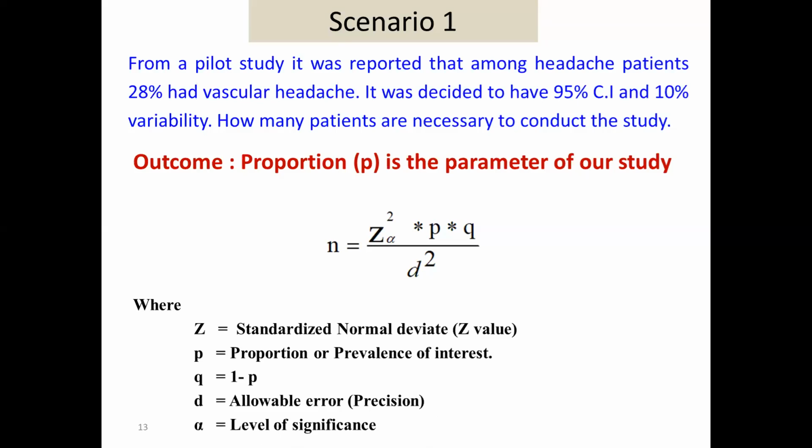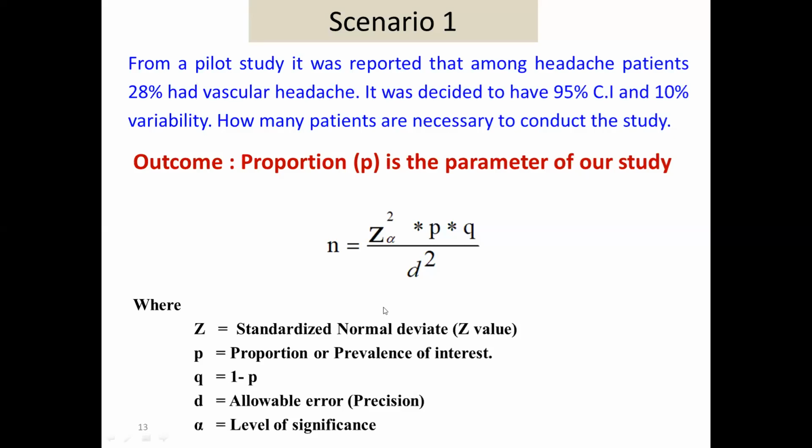Please remember, for calculating sample size of single proportion, we are going to use this particular formula where P is the reported proportion or reported prevalence based on your previous studies or the literature. Q is 1 minus P or 100 minus P. If P is the probability of occurrence of the event, Q is the probability of that occurrence to not occur. If 35% is the prevalence of anemia, what is the probability that anemia is not there in the community? 100 minus 35, that is 65.